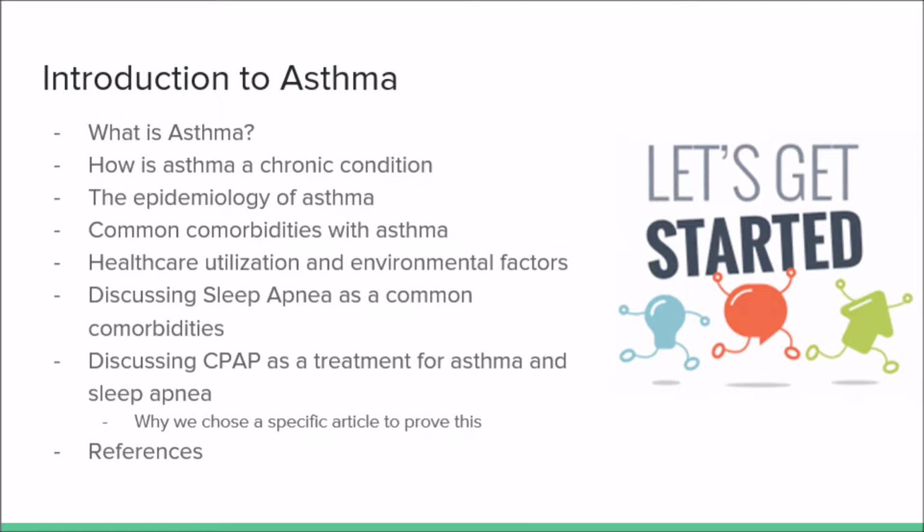As you will learn through our presentation, asthma is complex because in most cases there is a presence of more than one disease. In addition to discussing comorbidity, we will look at what all it affects and how the presence of asthma triggers it. To end our presentation, we will discuss some final factors pertaining to asthma such as healthcare utilization, environmental factors, and rehabilitation. Finally, we will take a look at how asthma can result in obstructive sleep apnea syndrome, a publication that examines the effectiveness of a strategy or program related to rehabilitation.